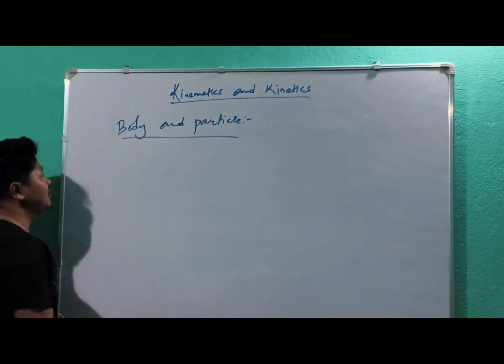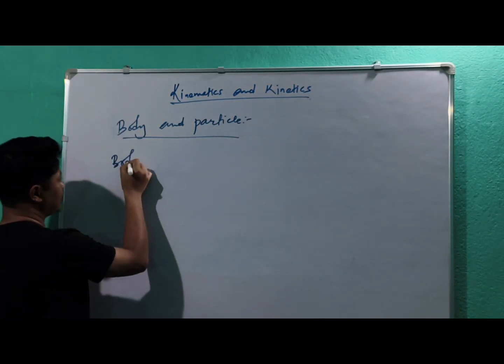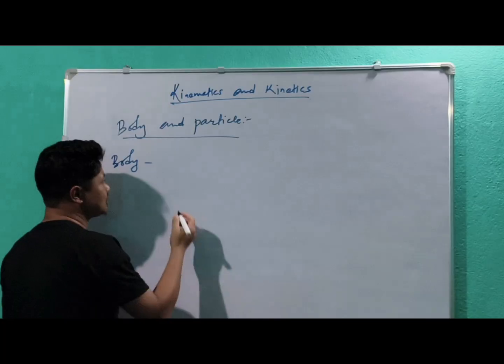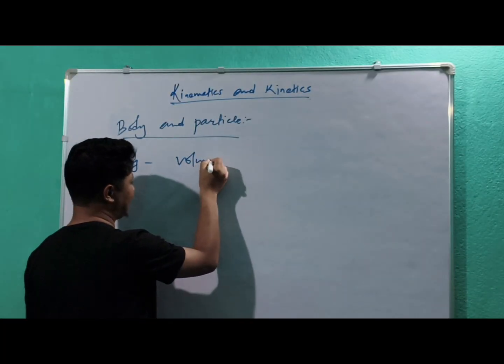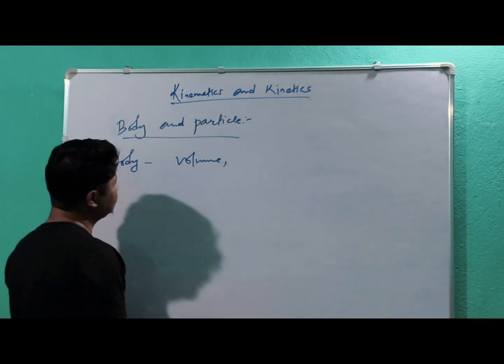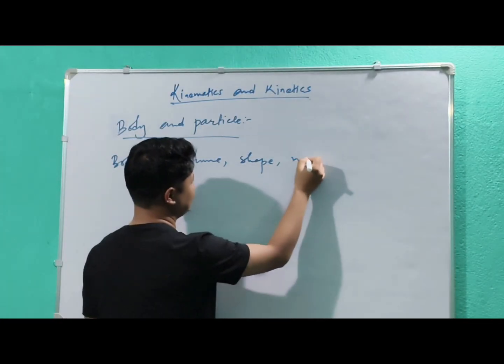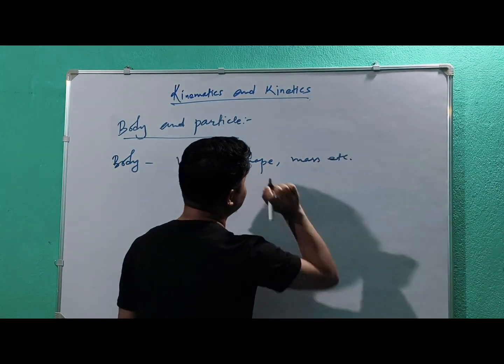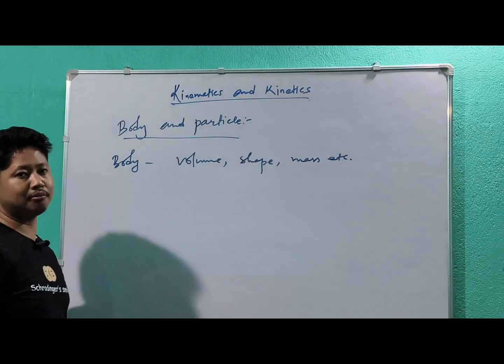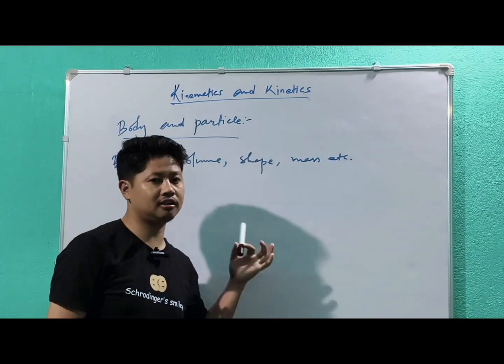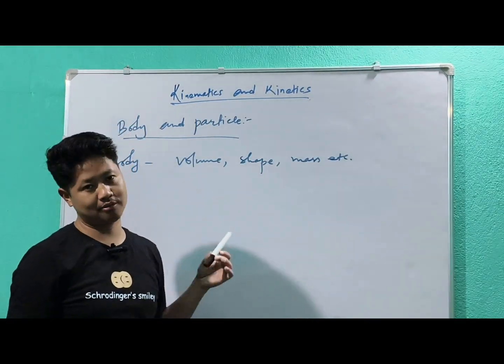Basically, if you talk about the body, it will have a volume, it has shape, it has mass. It has three things: volume, shape, and mass. Like this marker, I'm again taking the example of this marker.